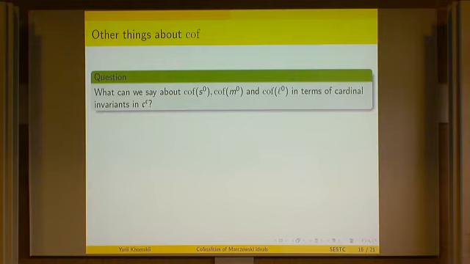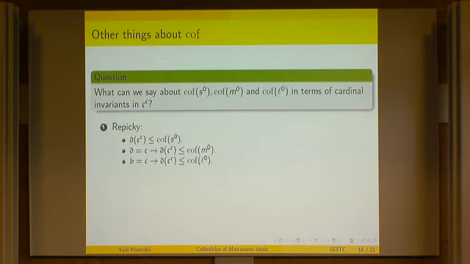We don't really have significant results. As I said before, the cofinality of these Marczewski ideals is really a cardinal invariant between the continuum and two to the continuum. So could you maybe compare it to some other cardinal invariants in that space? This is an observation of Rapitsky, that in fact all these cofinality numbers are larger than the dominating number at the continuum, so the second level, the higher level dominating number.